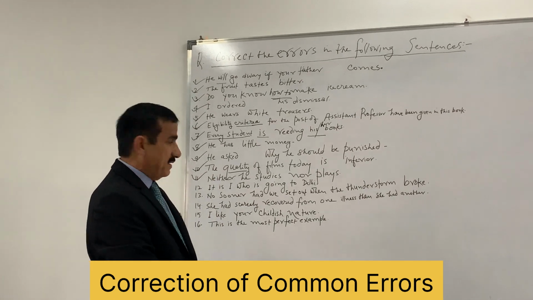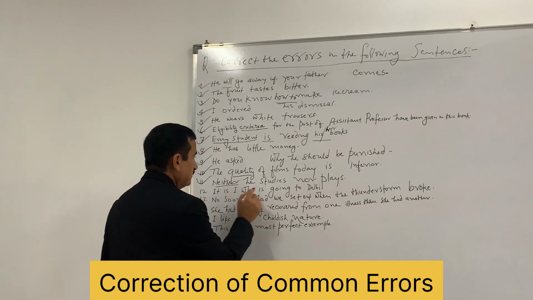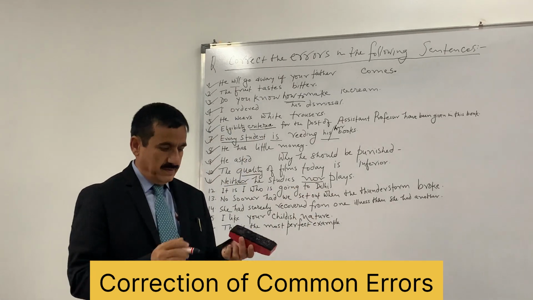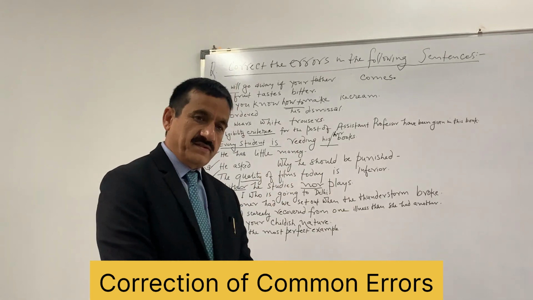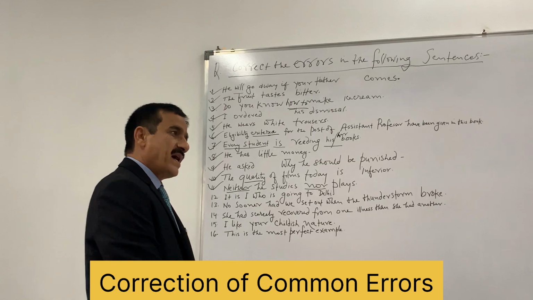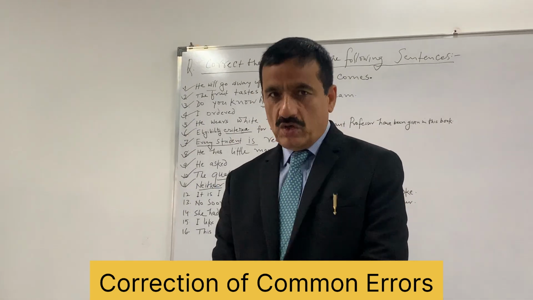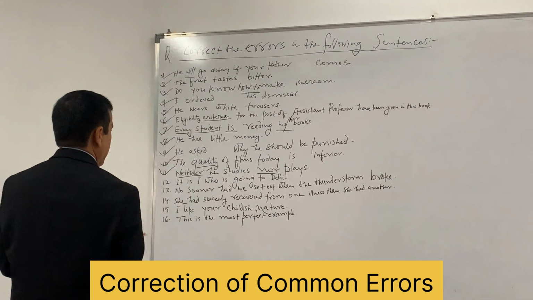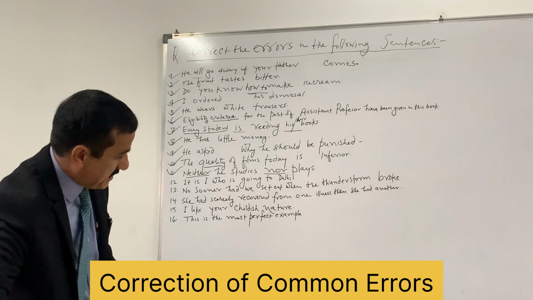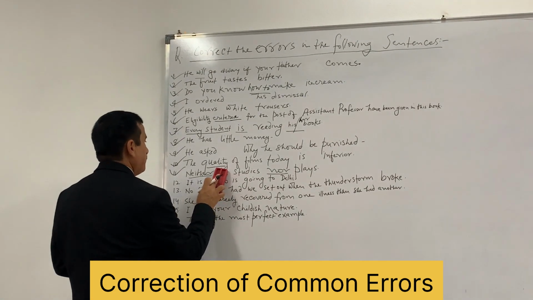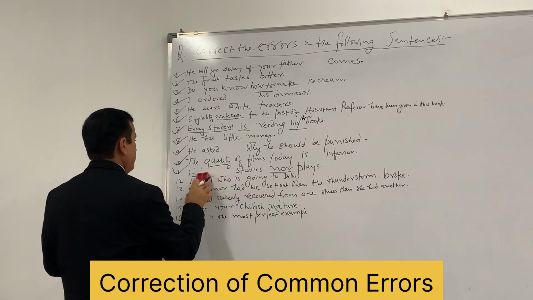Next, sentence number 11. Neither he studies nor plays. So here neither nor. One thing you need to understand, when neither nor comes in a sentence, in that case same part of speech should be placed after both neither and nor. Hence here it should be he neither studies nor plays. So this is the wrong arrangement of the pronoun here used. You place it in the beginning.